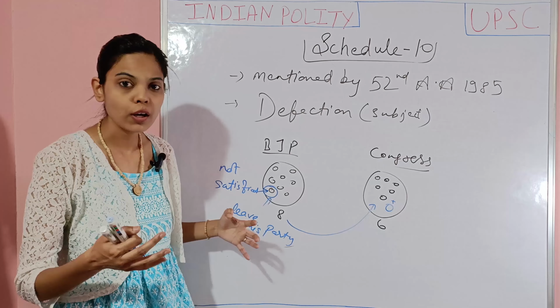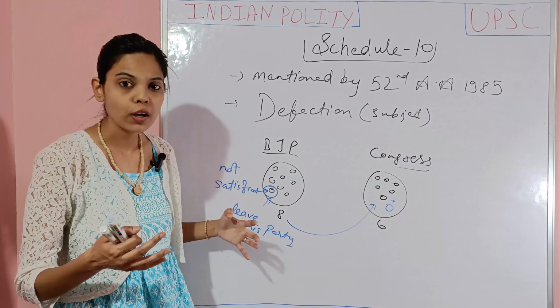Suppose there are two parties or groups. In this party there are 8 members, and in this party there are 6 members. The names I'm going to give them are BJP and Congress. Okay. So an example is the best option to explain the meaning of defection to the student. So I'm giving you the example.